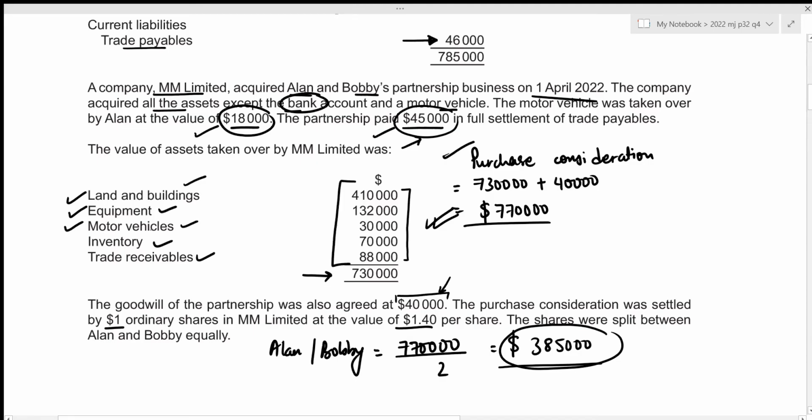So all of these 5 items along with the goodwill of 40,000 should go towards the debit side in the journal entry. So that's land and buildings of 410,000, equipment of 132,000, motor vehicles of 30,000, then inventory of 70,000, trade receivables of 88,000, and the goodwill of 40,000. Let's write it down.